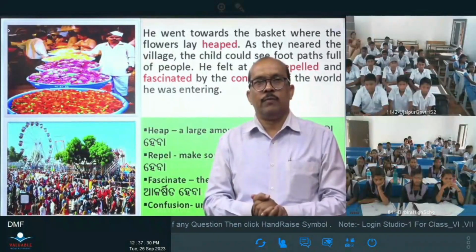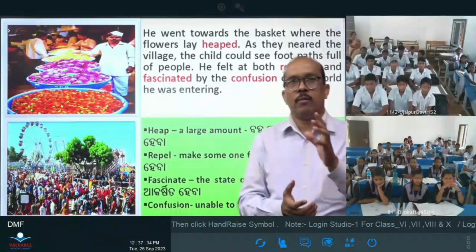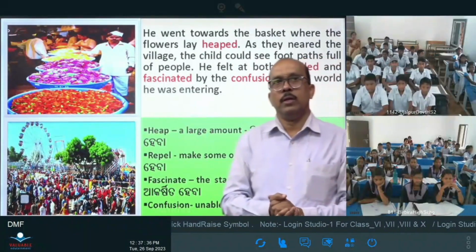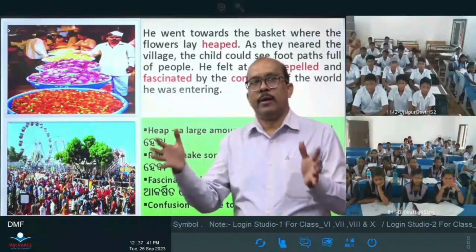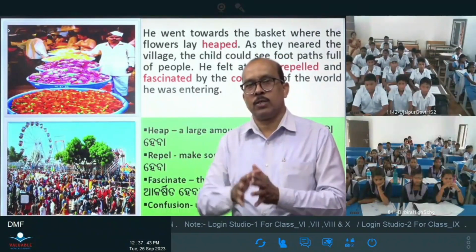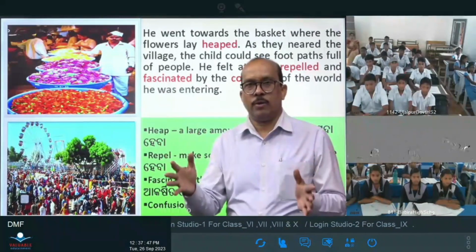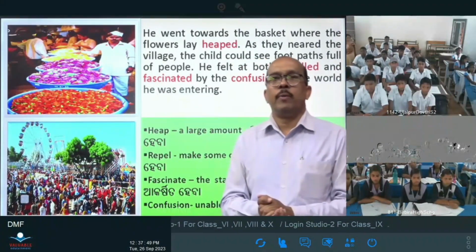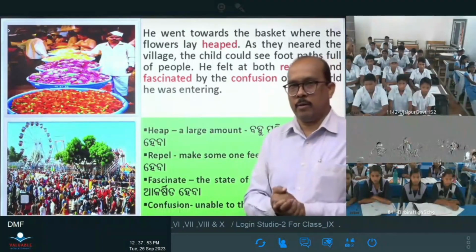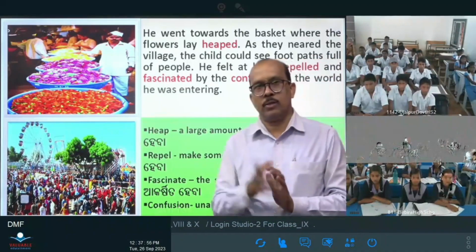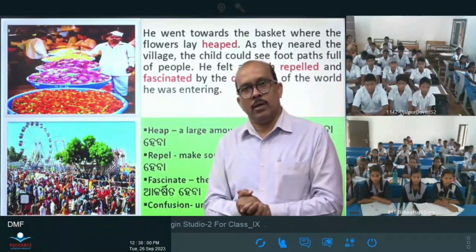This is how he felt here. Now, the first thing, he saw a heap of flowers in the basket, and when he entered the village fair, he saw many people gathered there, and he was very much attracted to the people. The child became confused, unable to understand in which world he had entered. This is the stanza, this is the paragraph about the flowers and the people gathered in the village fair.